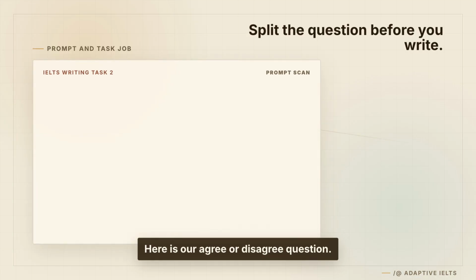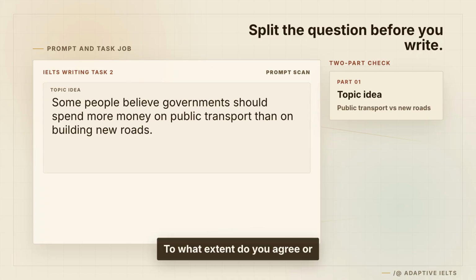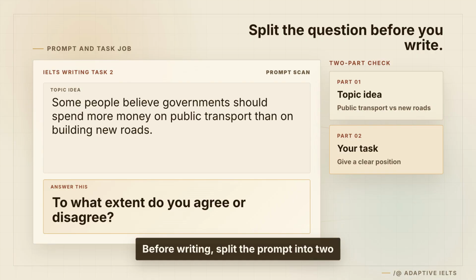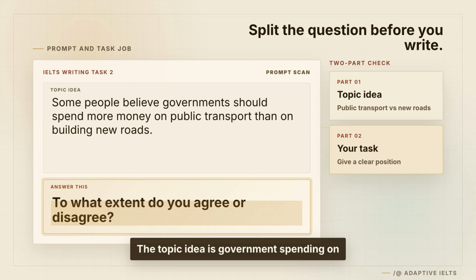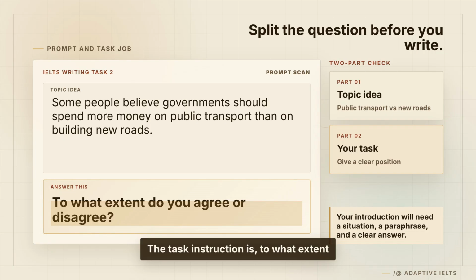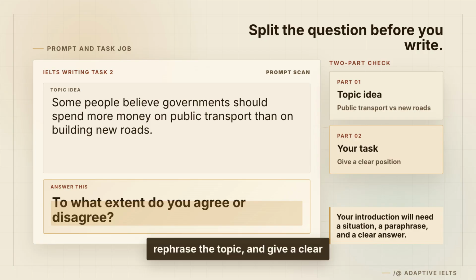Here is our agree or disagree question. Some people believe governments should spend more money on public transport than on building new roads. To what extent do you agree or disagree? Before writing, split the prompt into 2 parts. The topic idea is government spending on public transport and roads. The task instruction is, to what extent do you agree or disagree? When we write, our introduction will have 3 small jobs. Open with the situation, rephrase the topic, and give a clear answer.